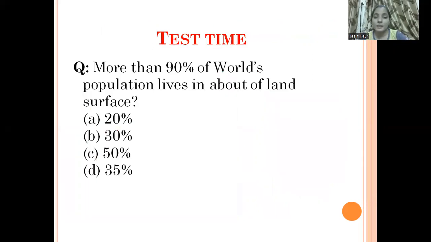More than 90% of the world population lives in about a certain share of the land surface. How much percentage of land is available with us? Yes, very good. It's 30%. So here the answer will be B.